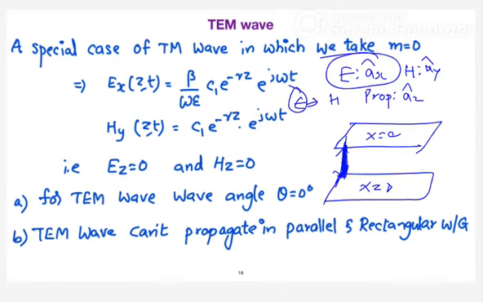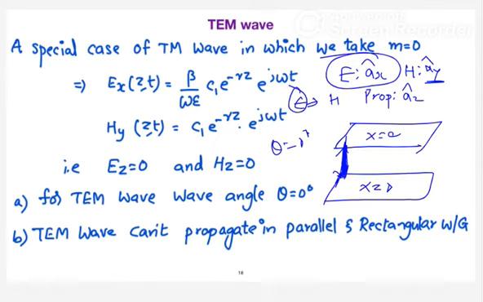Okay. TEM, because the electric field is perpendicular, the magnetic field is also perpendicular. Correct. Since your electric field is perpendicular, it is trying to oscillate, it cannot move. Since it is not moving, you cannot expect that the wave can propagate. So for that, the requirement is theta equal to 0. Exactly. Since your electric field is perpendicular and the magnetic field is also in the y direction, your wave is trying to enter along the z axis. So your wave angle is 0 degrees.